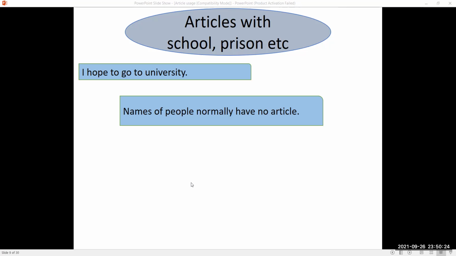Likewise, names of people normally have no article, but where we have an article, it means that we are talking about the entire class. For example, Aslam is the Shakespeare of our class. So the Shakespeare here means that we are trying to elevate his status because of his love for literature.